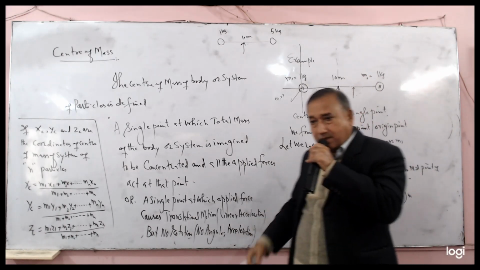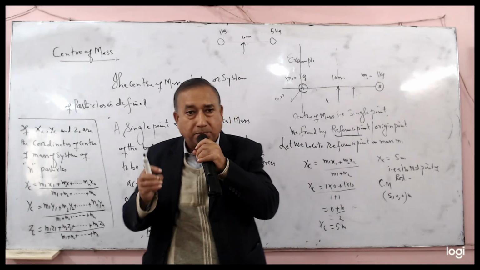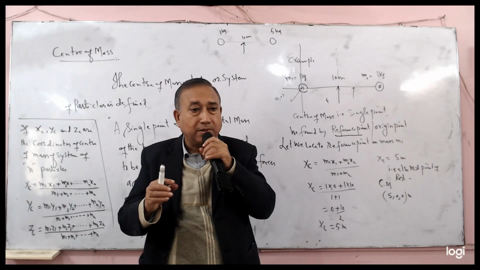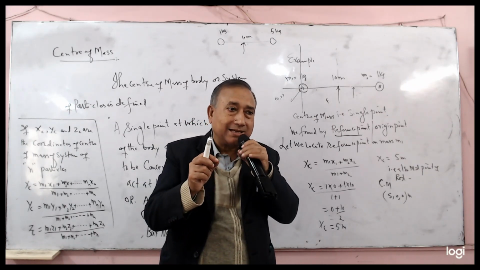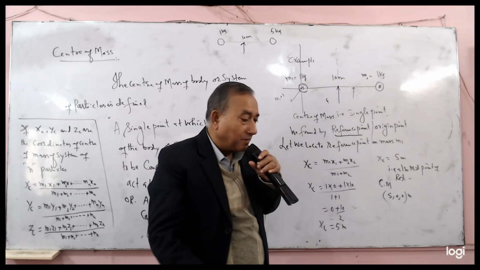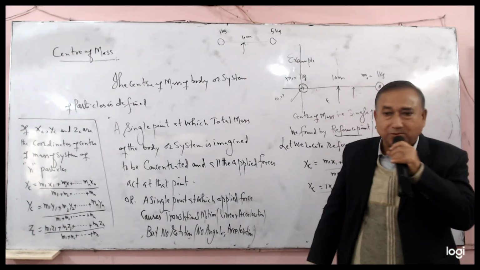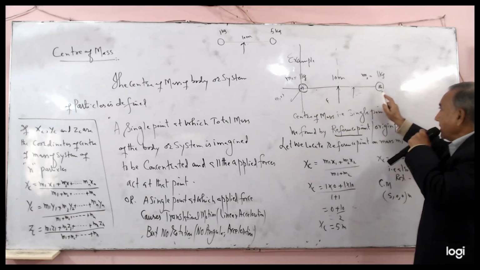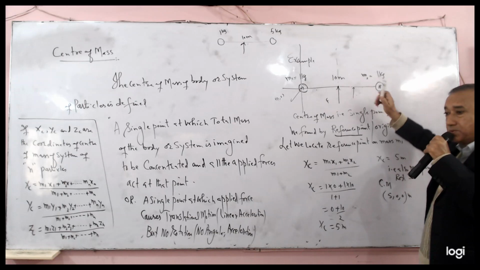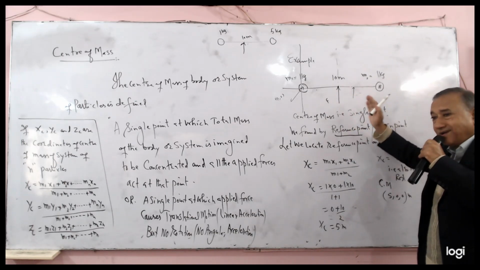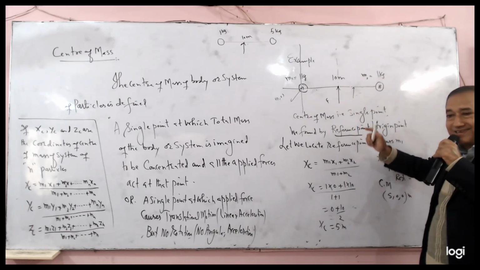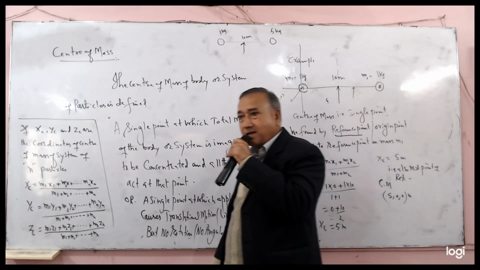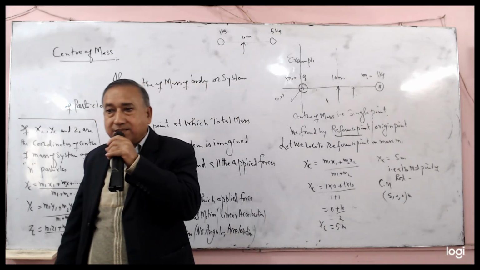Whenever we consider a reference point, how do we locate the position of every particle? How is the position of each particle measured? According to the reference point, say the particle M2 is pointing along the x-axis. Without a reference point, can you define the position of a particle in the system?